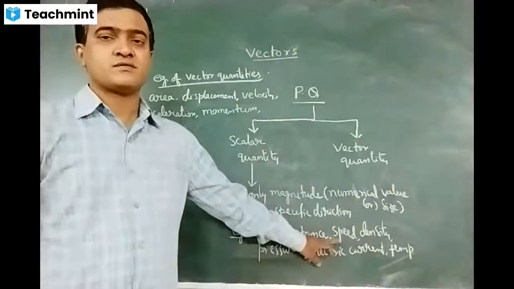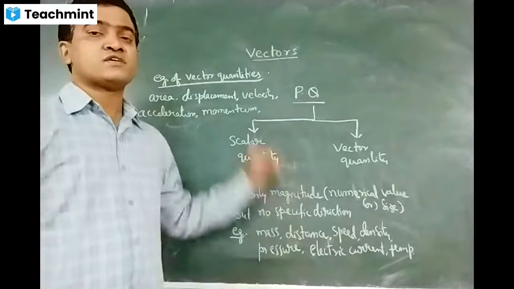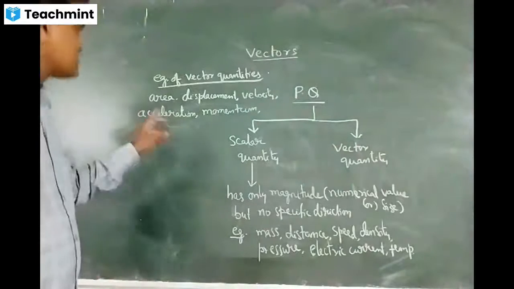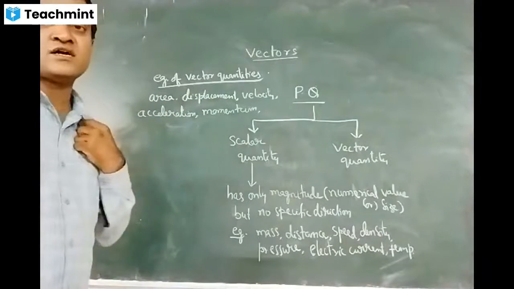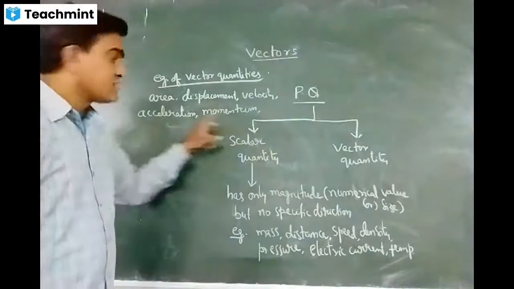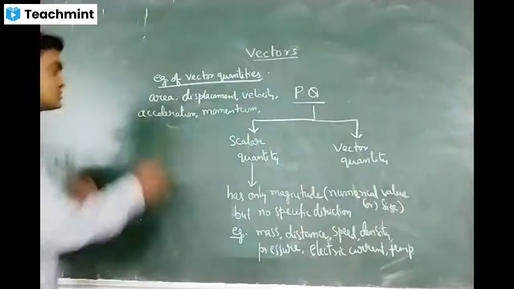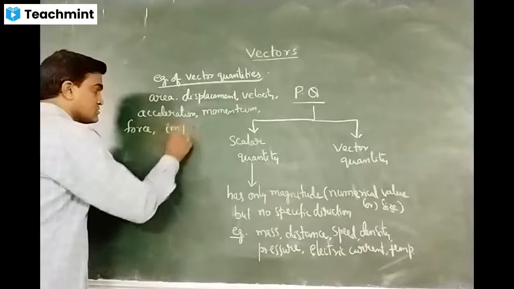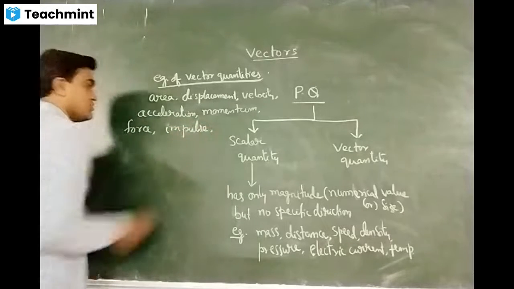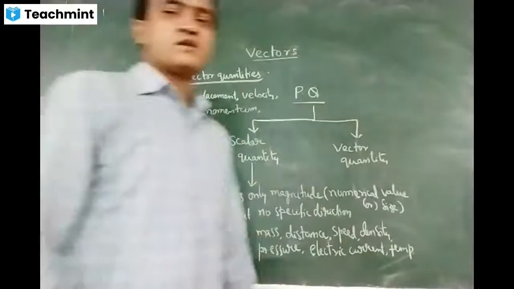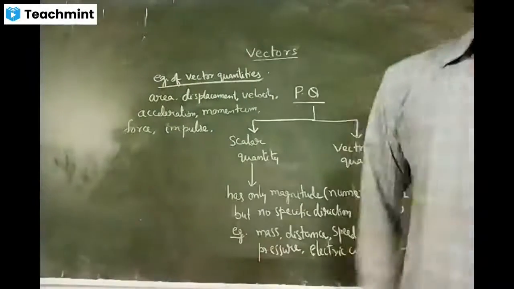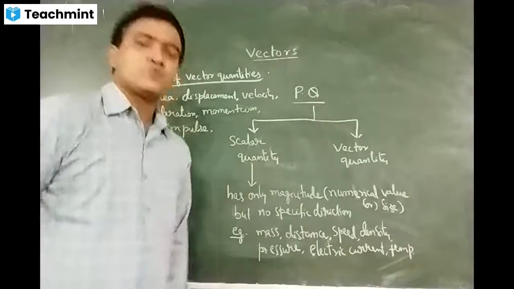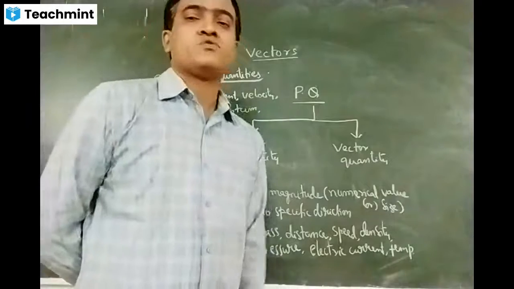Speed will come under scalar. Distance and speed are scalar quantities, whereas displacement and velocity are vector quantities. Acceleration, momentum, force, impulse are vectors. Work done, energy? No, work done is a scalar quantity. Work has no direction. How much work you are doing, that tells about your energy.